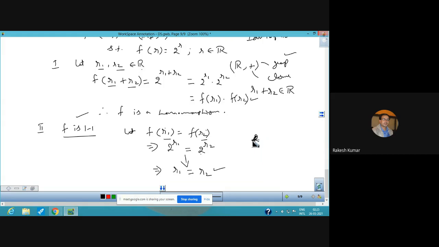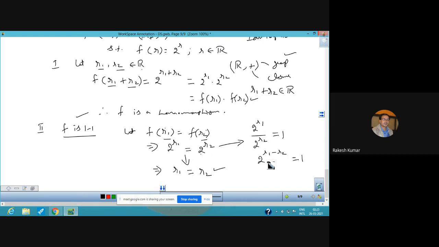Yes, this is by the logic of 2 raised to power. 2 raised to power r1 divided by 2 raised to power r2 is equal to 1. So 2 raised to power r1 minus r2 is equal to 1.